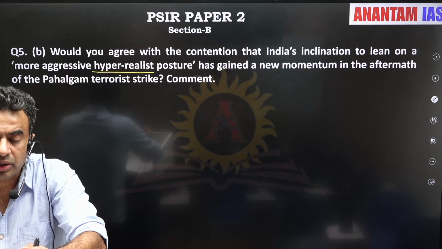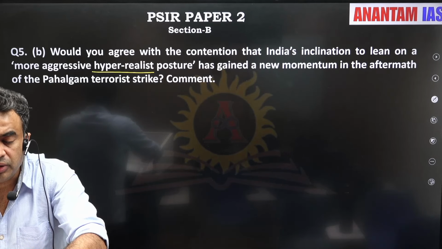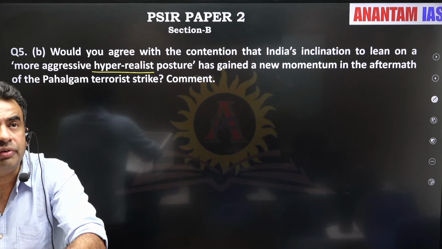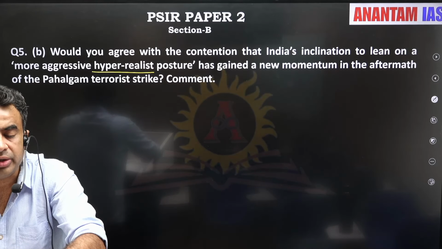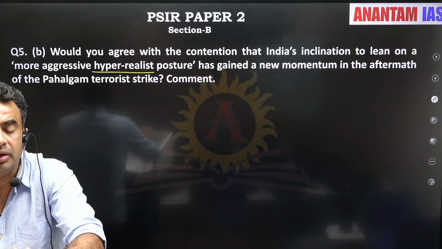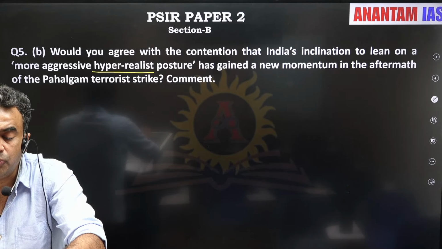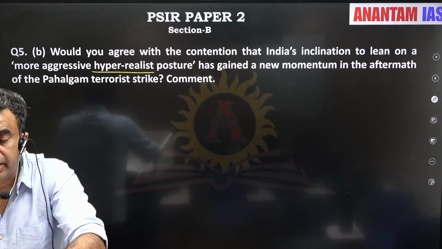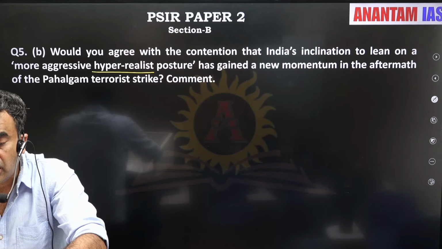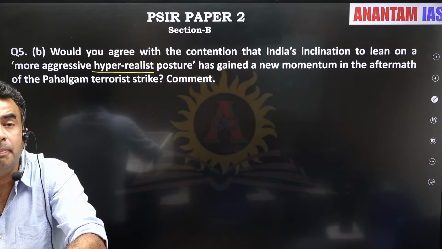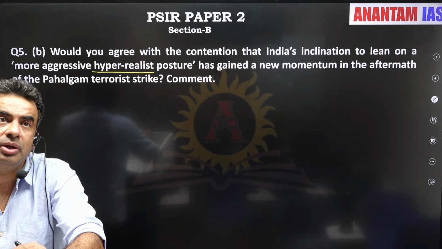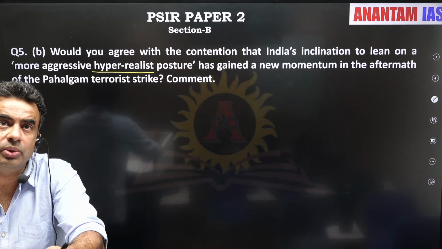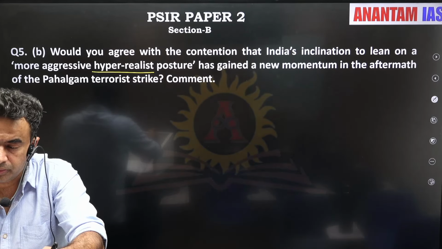So this is a calculated move. This action was never against the army of Pakistan. It was against the terror, clearly against the terror and their operatives. Our strikes were also measured and it was to hit the terror centers within Pakistan. That's how you need to write an answer for this question.